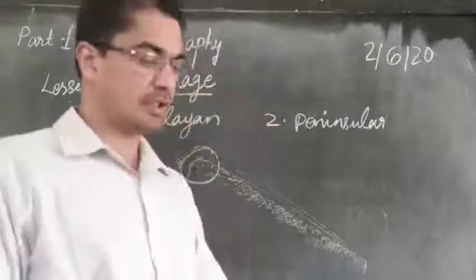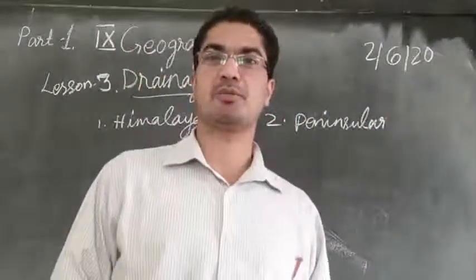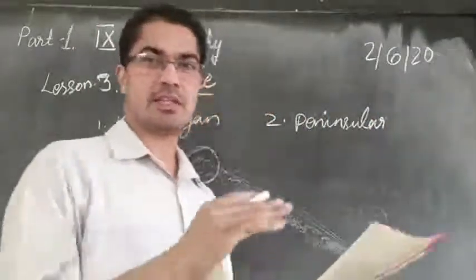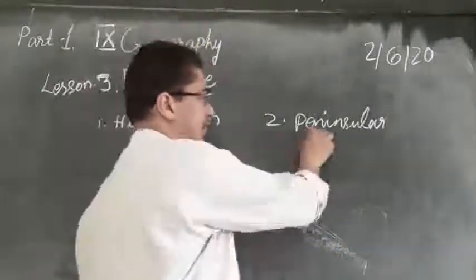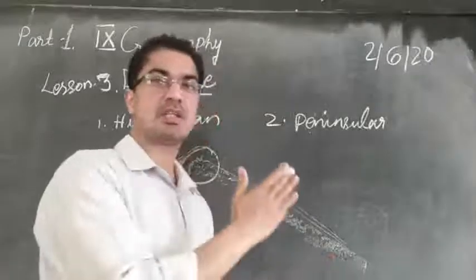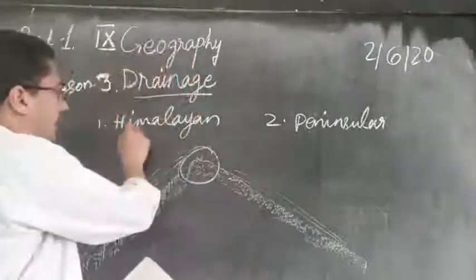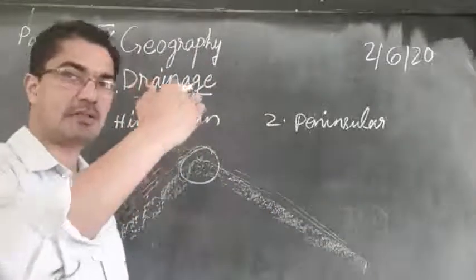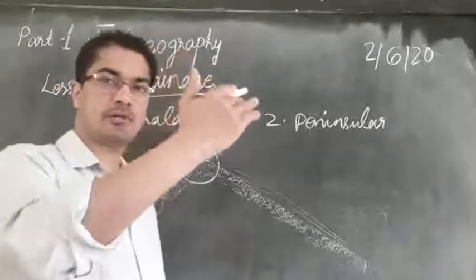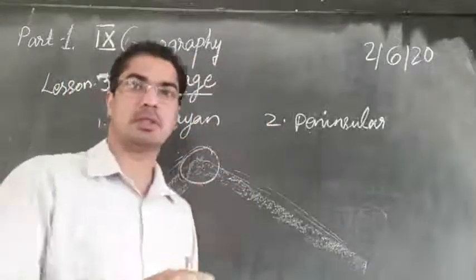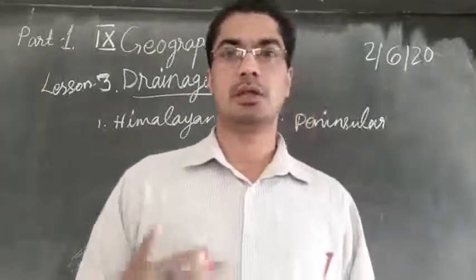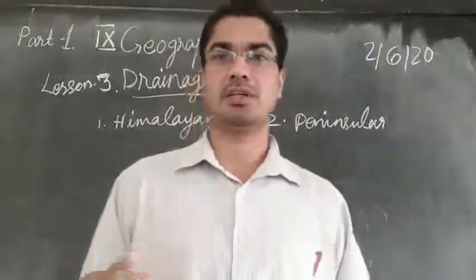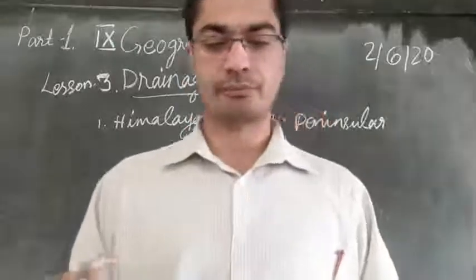So peninsular means the bottom part of India or the southern part of India. So the rivers that are there in the bottom part or the southern part of India, they are called peninsular rivers. They are flowing towards south. Then the Himalayan rivers are originating from Himalaya and flowing towards north and northwest. So let us see which are the rivers in these regions.